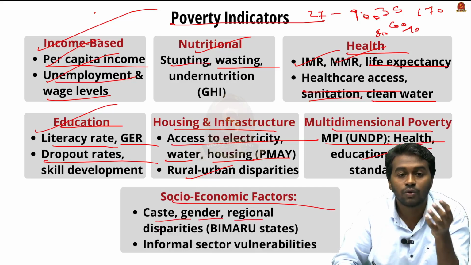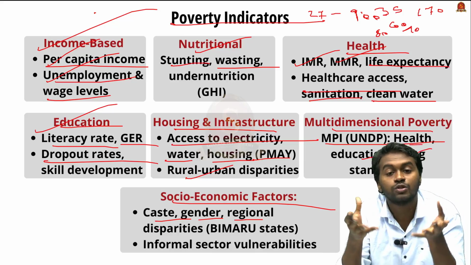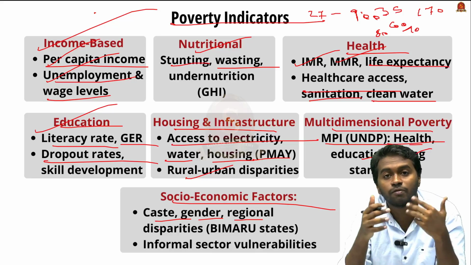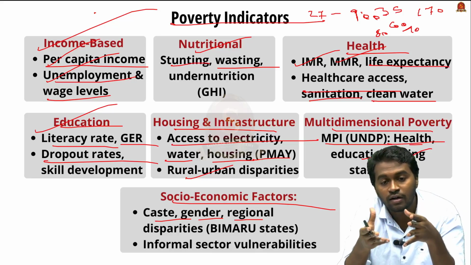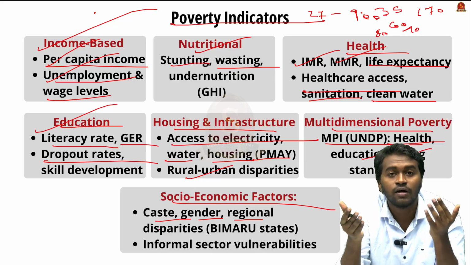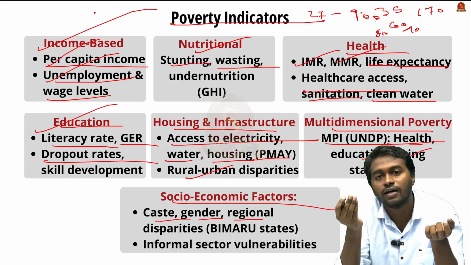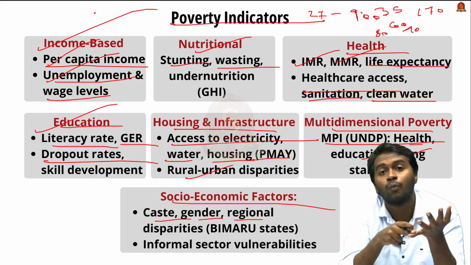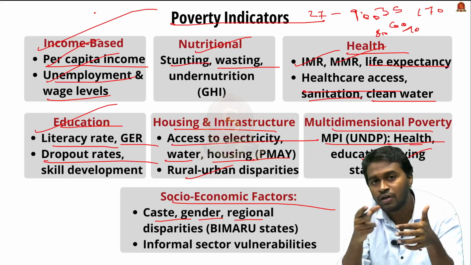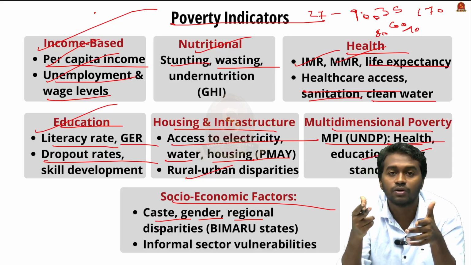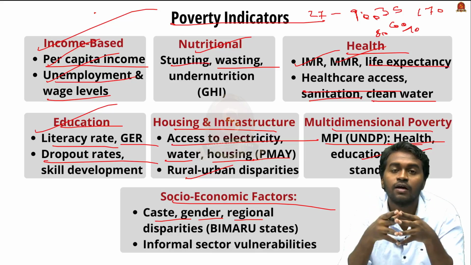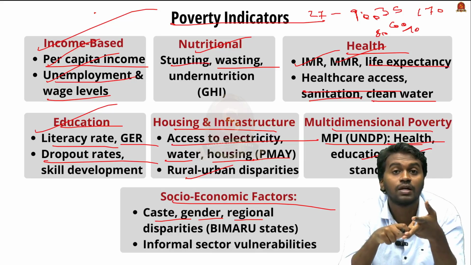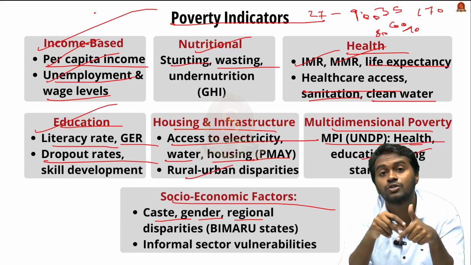For example, the people from ST/SC backgrounds are living in low income setups compared with the people from high caste. And coming to the case of gender, we can see that even though women have a higher education or literacy rate in certain areas, they get less wage compared with men. And if you take other genders like transgender persons, we can see that they get fewer education opportunities, fewer employment opportunities, and therefore less income, which puts them in a high risk zone of poverty.